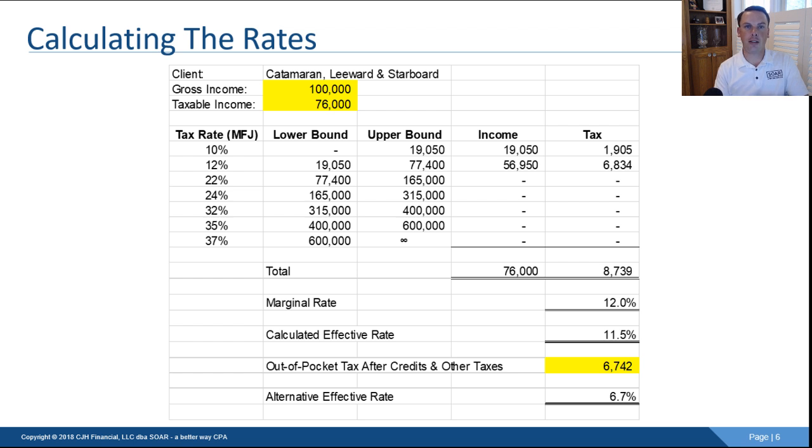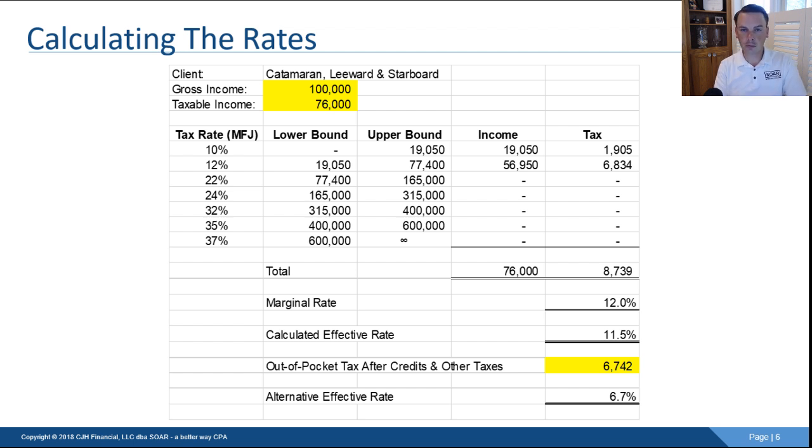So, calculating the rates. This is an Excel sheet that I put together this morning. I converted it to a Google Sheet. The link to that Google Sheet is in the show notes today. It's also in the slides. The slides are going to be out on SlideShare and on Google Slides, so you can follow the link, play around with the Google Sheet, and see how it affects your particular situation. This exact situation uses the data from the catamarans that I just showed you from the demo tax return, and it's out there for you to play around with using your own data.